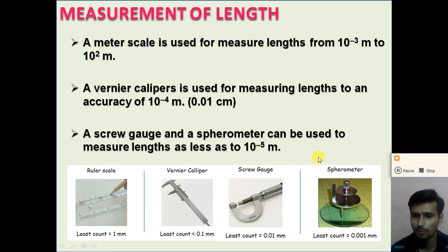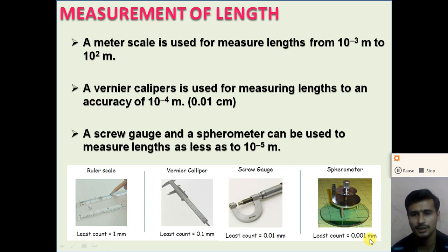So for smaller distances, from 100 meter down to 1 millimeter, we can use a meter scale. Beyond this, down to 0.1 millimeter, we use a vernier calipers, right? Beyond this, down to 0.01 millimeter, we use the micrometer screw gauge, and a spirometer is used to measure a distance up to 0.001 millimeter. But what about beyond this limit, beyond 10 raised to minus 6 meter?